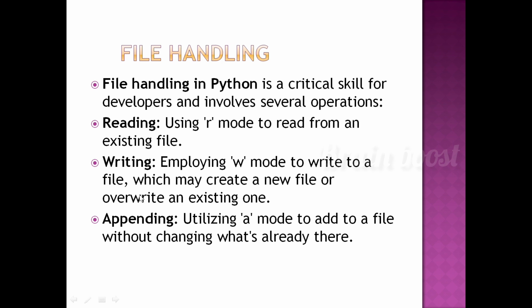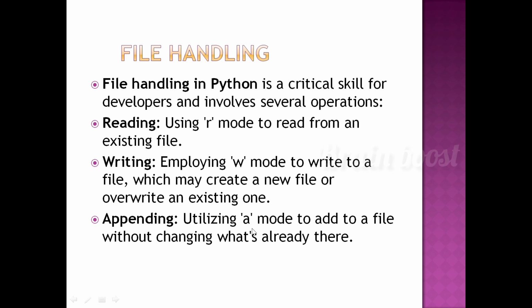If we have to create a new file or overwrite an existing one, we use the W mode. Using the W mode, we write a new file or overwrite the existing one. So that is the use of W mode. Next one is appending.